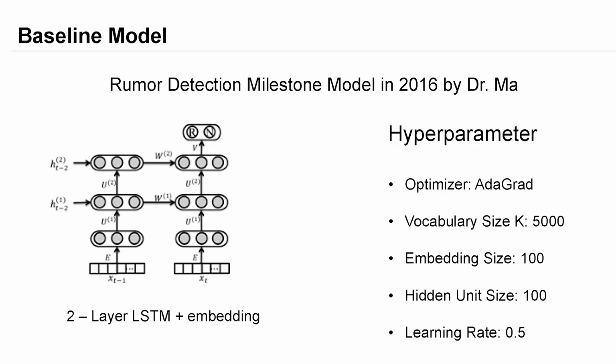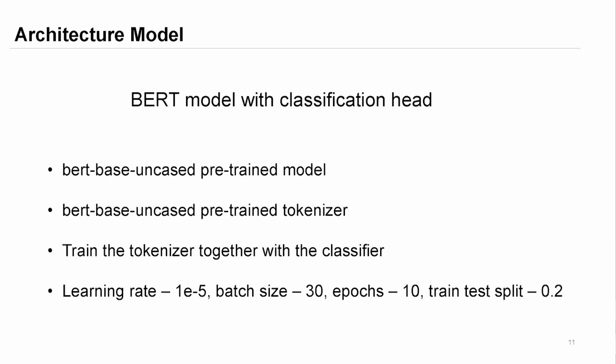And for the baseline model, I chose the milestone rumor detection model from 2016 by Dr. Ma. And it's a two-layer LSTM. And for the hyperparameters, you can see I listed them on the right side. And for my architecture model, I chose a BERT model with a classification head. And I use the BERT-base-uncased pretrained model along with the BERT-base-uncased pretrained tokenizer. And I train the tokenizer together with the classifier. And the hyperparameters are listed on the last line.